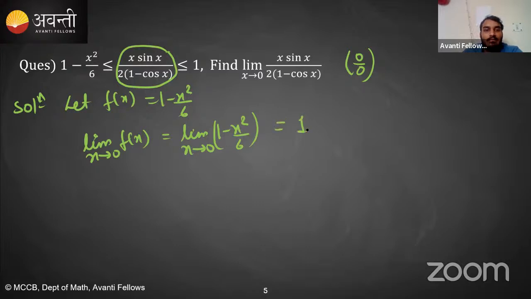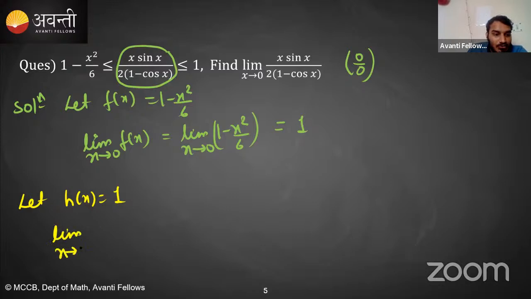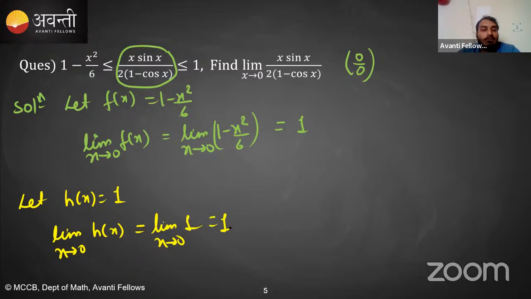So we will get 1. Clear? Now let h of x be 1. Similarly, the limit x tending to 0 of h of x will be the limit x tending to 0 of 1, which will automatically give us 1. Is this clear?